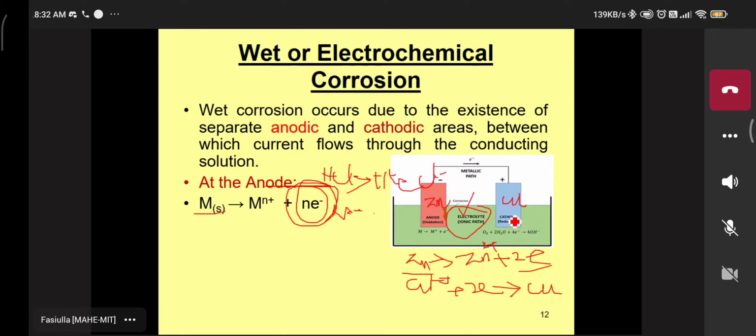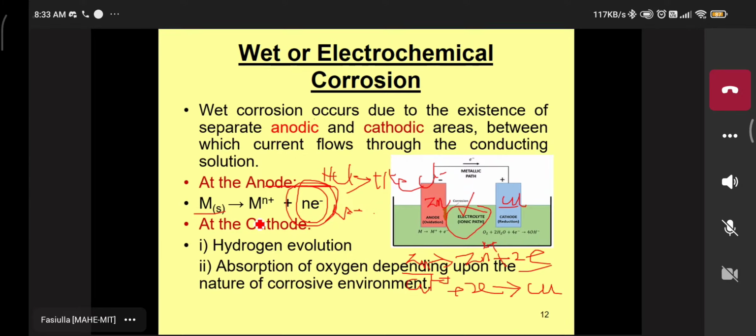Now here the dissolution, the oxidation reaction has been done. But coming to the cathodic reaction, the reduction reaction, the gain of the electron. In this electrochemical corrosion reaction, on the cathodic side, there are two types of reaction. One is evolution of hydrogen, depending upon what types of electrolytes you have taken. For example, HCl, the hydrogen gas is liberated.